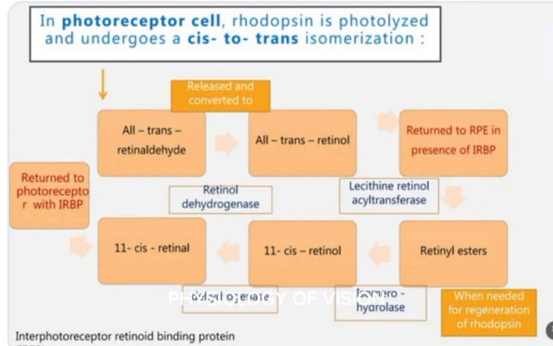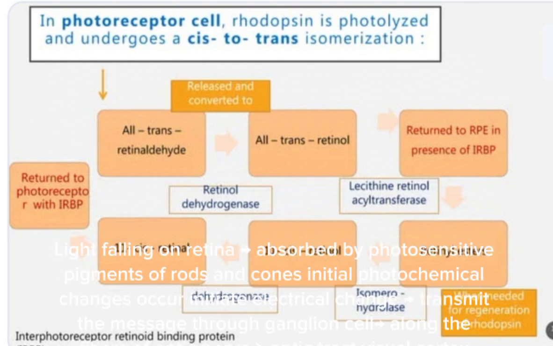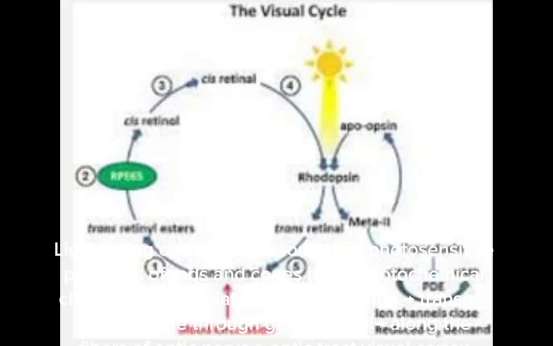Physiology of vision. Mechanisms: 1. Initiation of vision, transduction. 2. Transmission of visual sensation. 3. Visual perception. Light falling on the retina is absorbed by photosensitive pigments of rods and cones. Initial photochemical changes occur and initiate electrical change. These transmit the message through the ganglion cell along the fibers of the optic nerve and optic tract to the visual cortex.